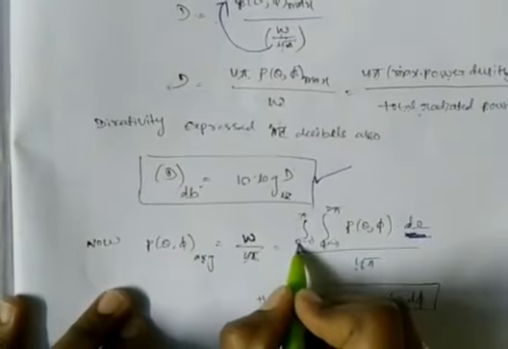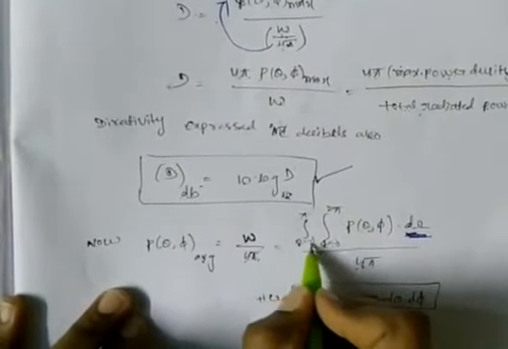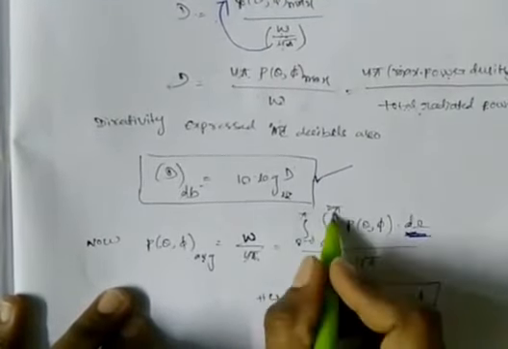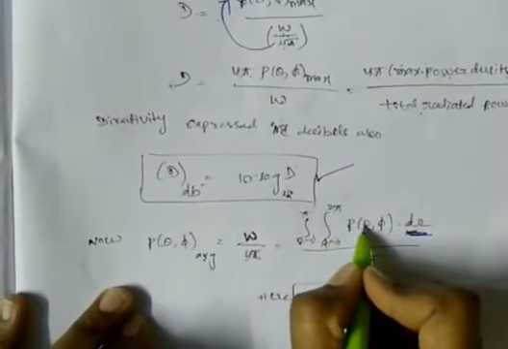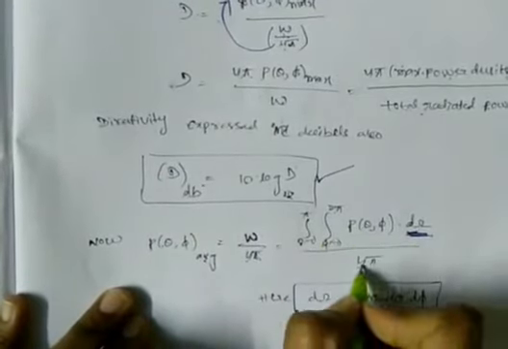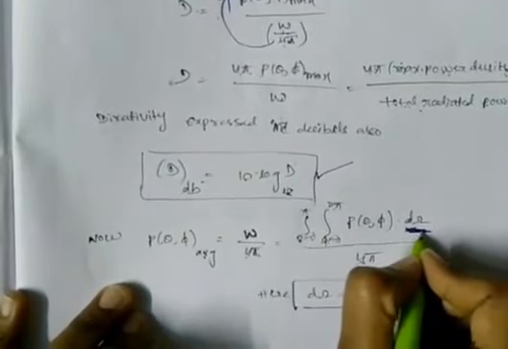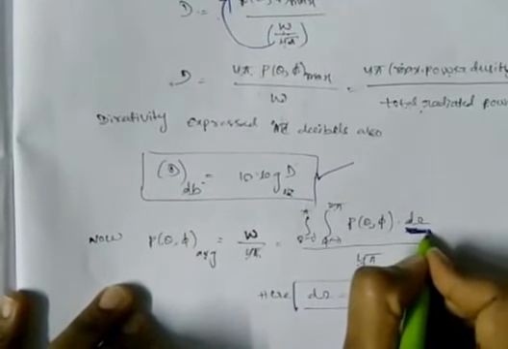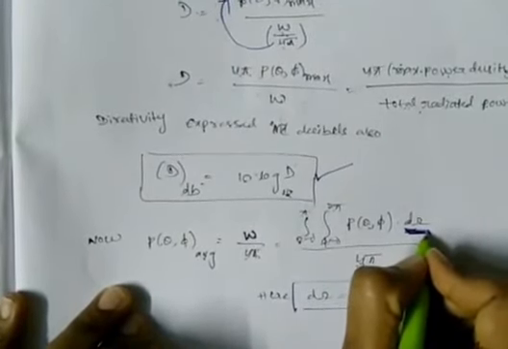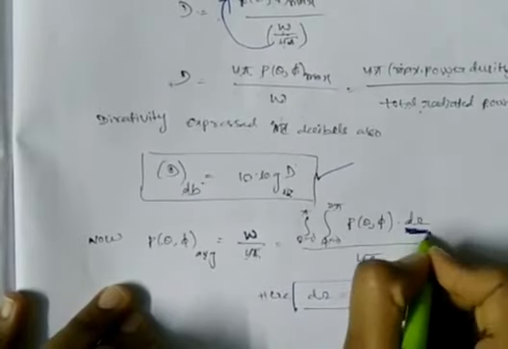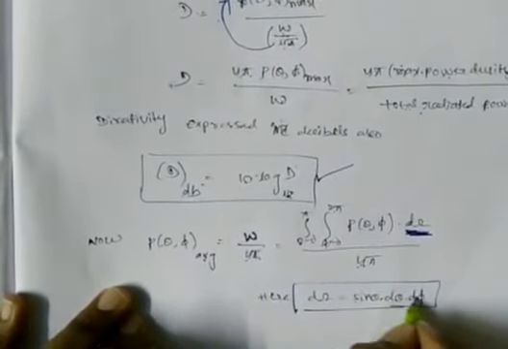So that's why I am taking the integration theta equal to 0 to pi, phi from 0 to 2 pi, of the power radiated from the antenna over the solid angle. This d omega is nothing but the solid angle, calculated from the spherical coordinate system only. The formula for the solid angle is sin theta d theta d phi.